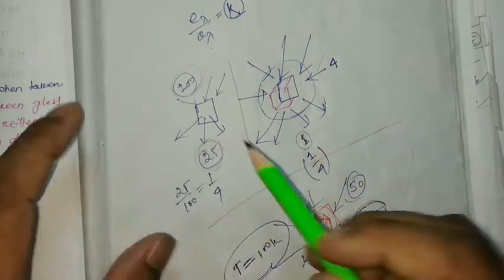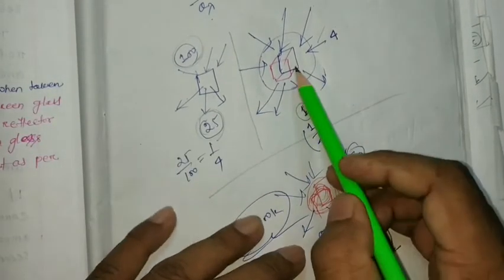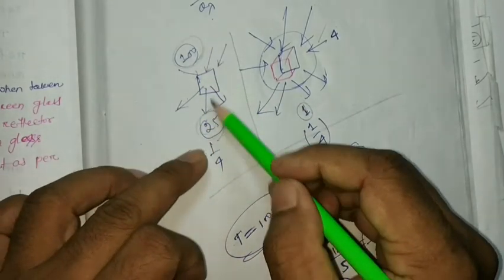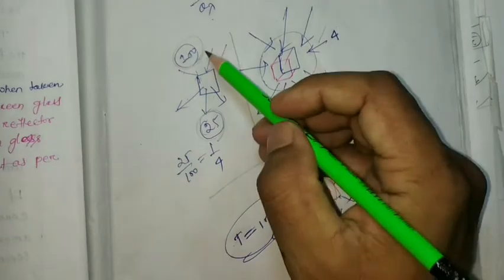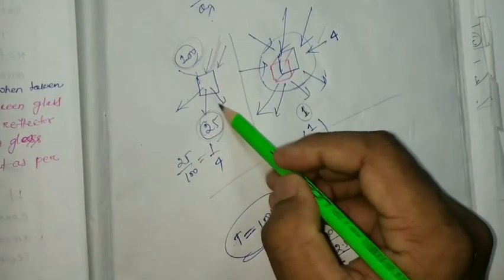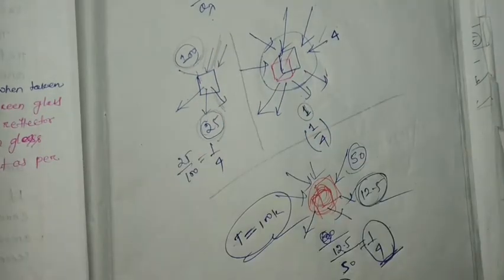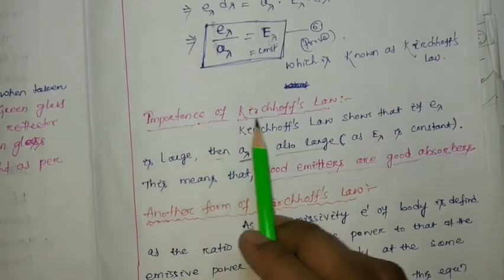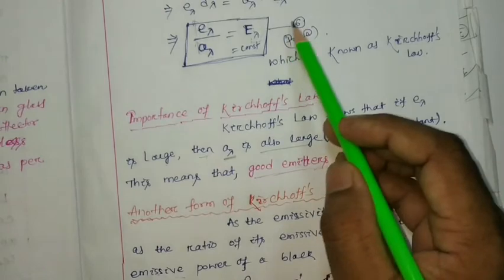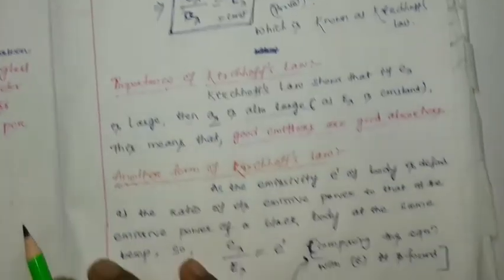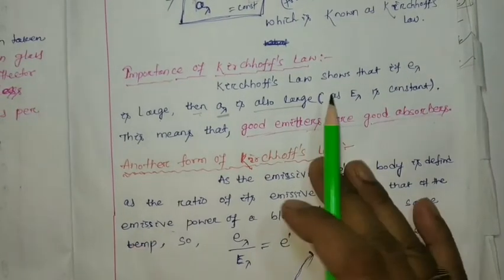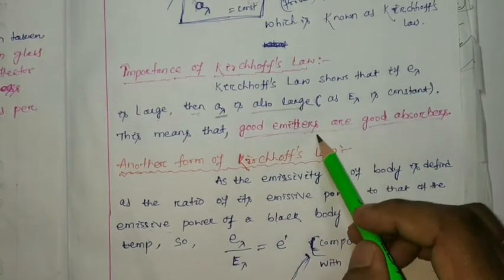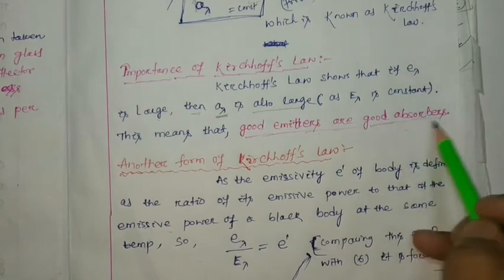If I compare these three materials, this one is a good absorber and a good emitter also: 100 units absorbed, 25 units emitted. So according to Kirchhoff's law, from this equation number 6, one can conclude that good emitters are good absorbers.